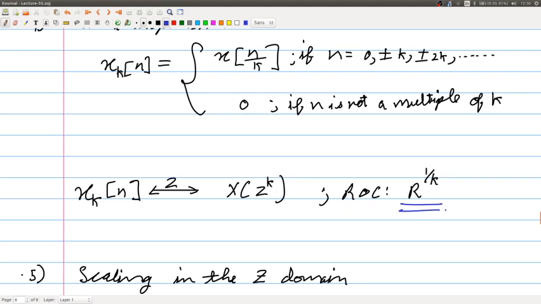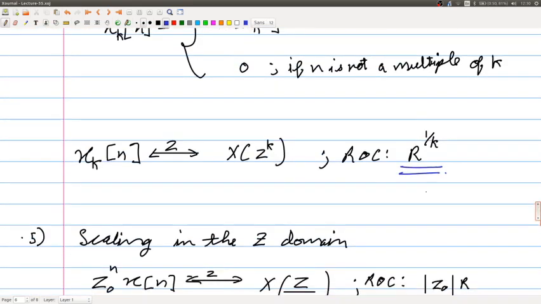Here again, R to the power 1 by k would mean that the bounds are scaled.